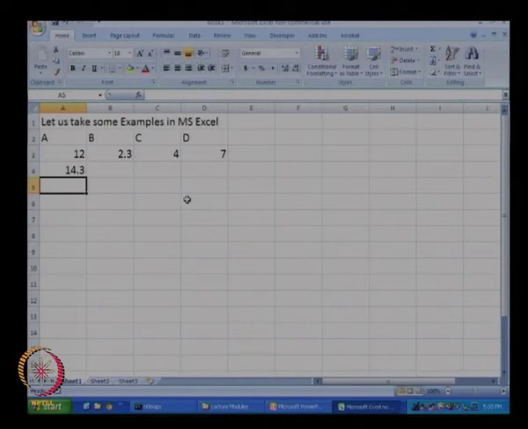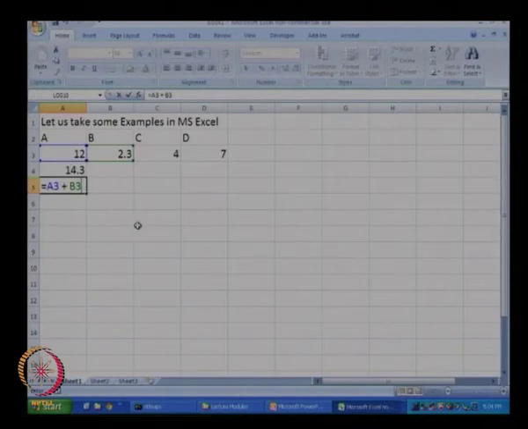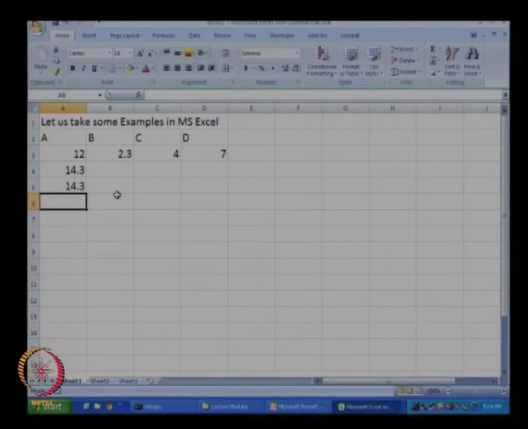Alternatively, I can write equal to and look at the number of this particular cell. This cell is A3, so equal to A3 plus, I want to add that to the cell B3. So when I write A3 plus B3, immediately you see that A3 is colored blue and that particular cell is highlighted over here. B3 gets colored green and that cell gets highlighted over here, and when I press enter I will get the number 14.3.